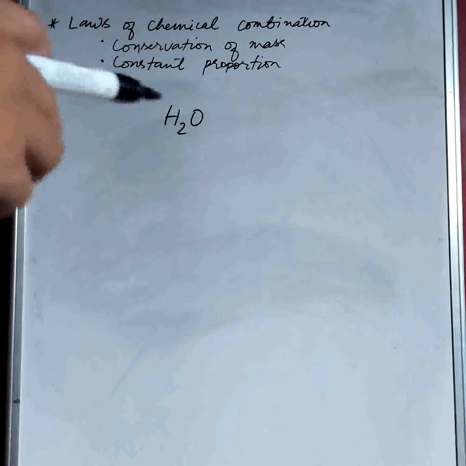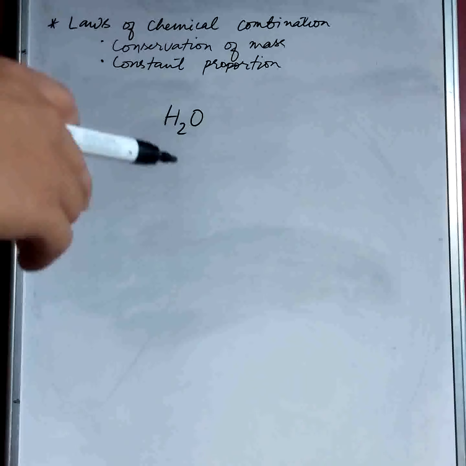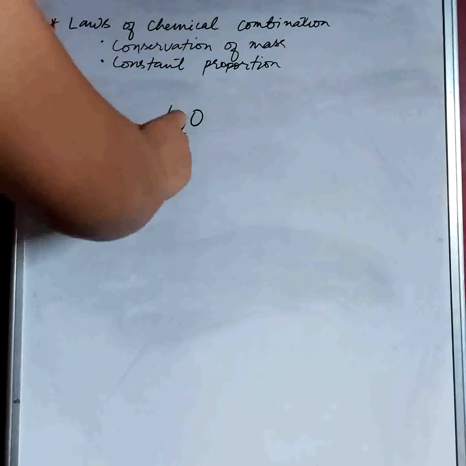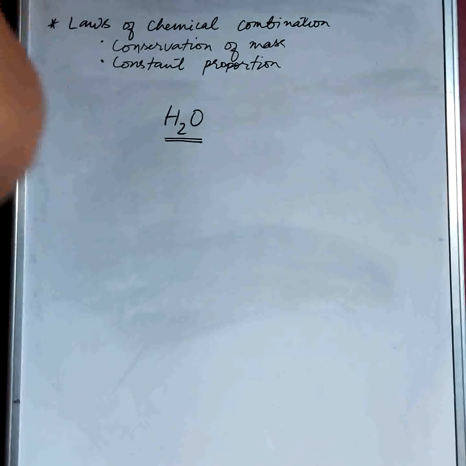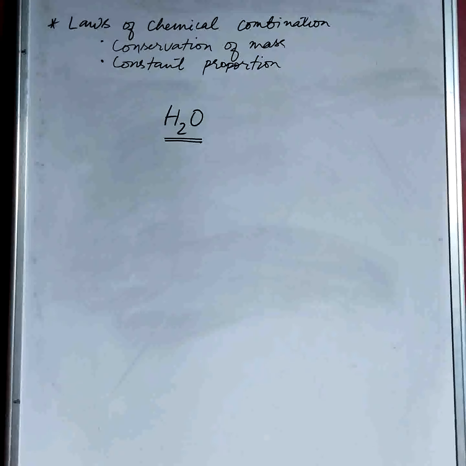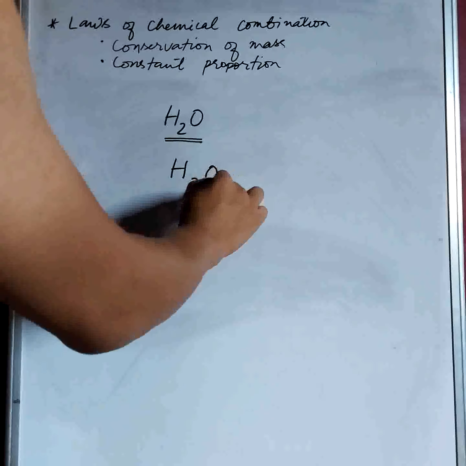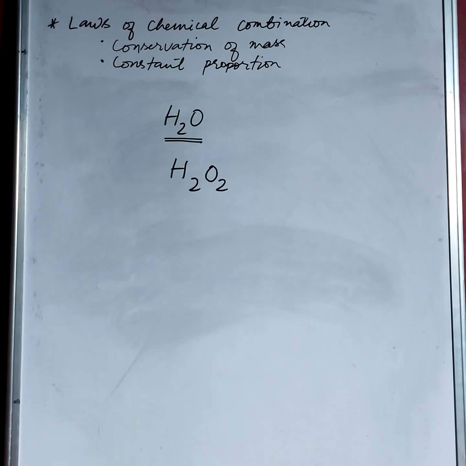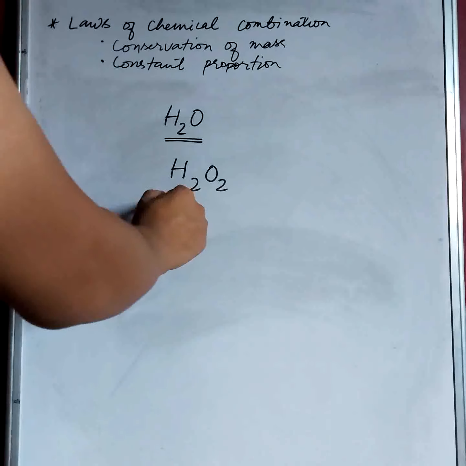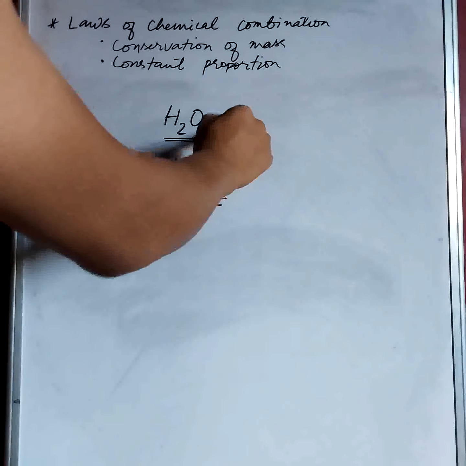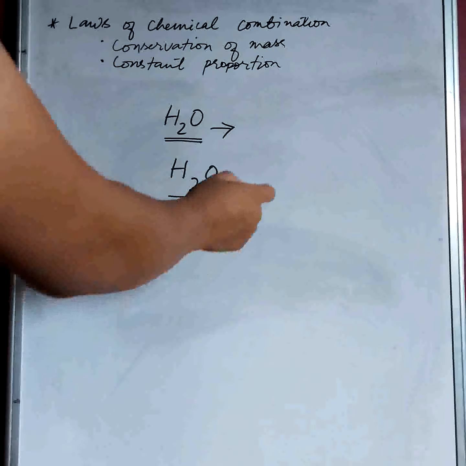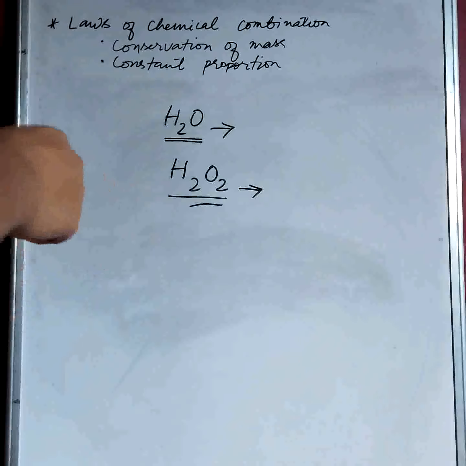Even if it's the ocean or a drop of water, it will still have this H2O. That means it is fixed, we cannot change it. Once you alter it, it is a different chemical. If it is H2 and we increase the oxygen by 1, then it's hydrogen peroxide, a different chemical, which is a bleaching agent. Water is potable, we can drink it, it's safe. But hydrogen peroxide is very corrosive.